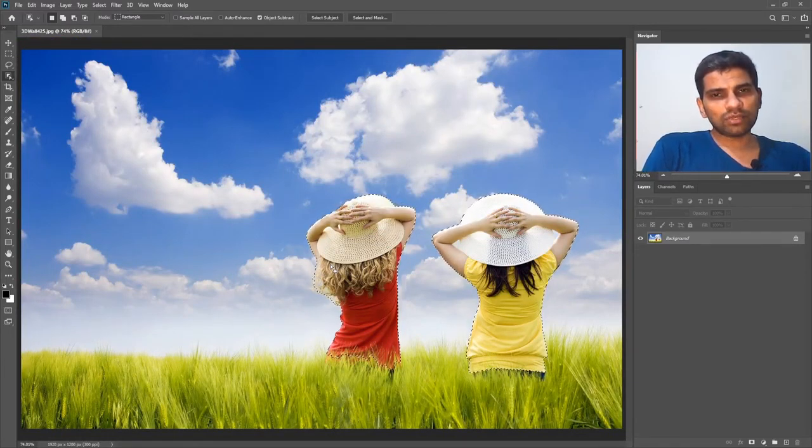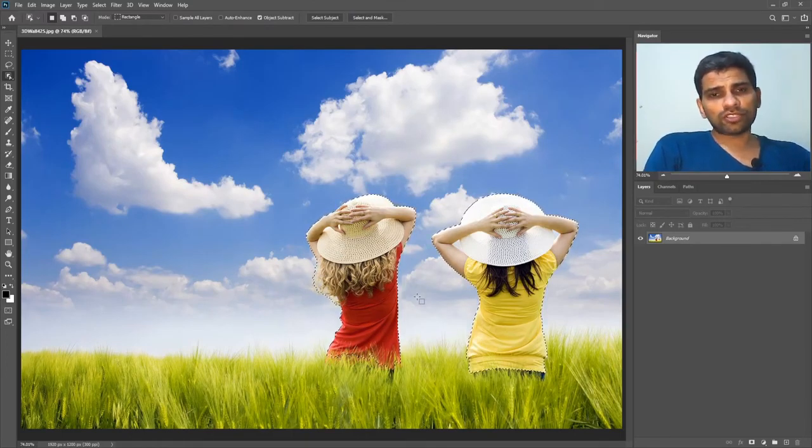So let me tell you how this method works, like selecting subject or even the Object Selection tool. Actually, these tools work by machine learning technology. What Adobe did is to pass thousands and thousands of images through Adobe Photoshop, and they told Adobe Photoshop what is the background and where is the subject.